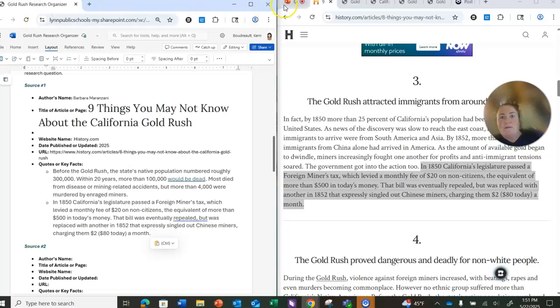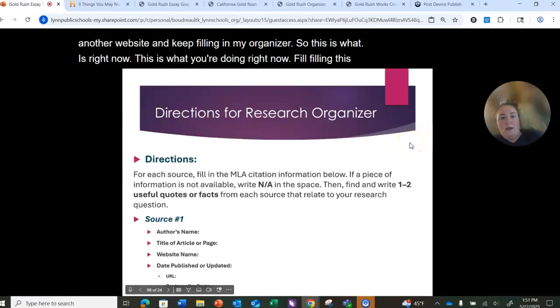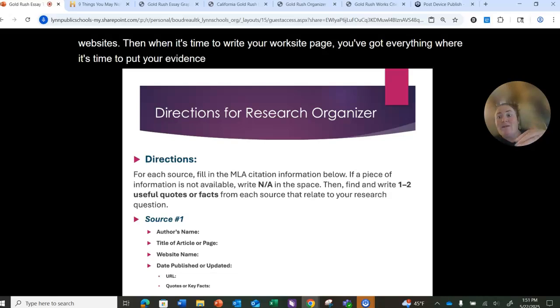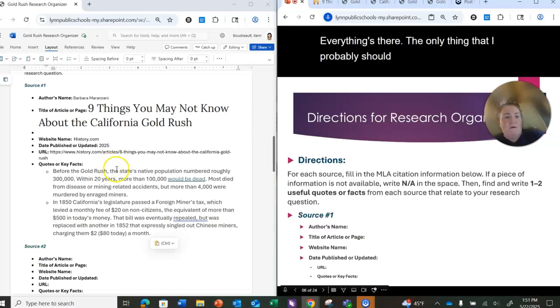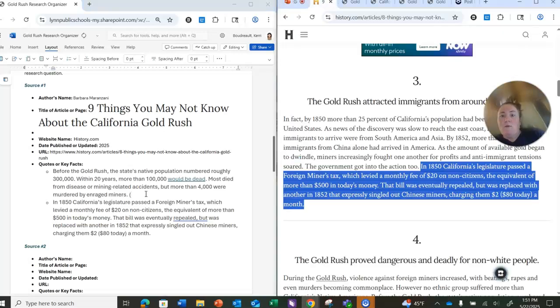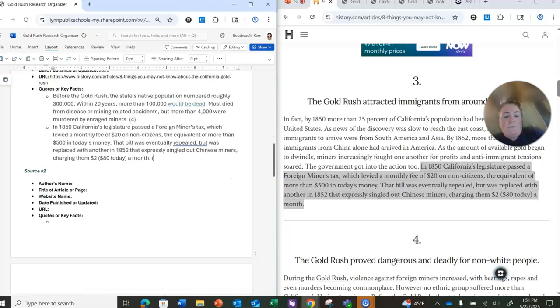So this is what your task is right now. You're filling this in, just like I just did. 3 websites. Then when it's time to write your works cited page, you've got everything. When it's time to put your evidence in, you have it. Everything's there. The only thing that I probably should have done to make my life easier is at the end of each of these quotes, I should have put what paragraph it was in, right? So these are numbered. That makes my life easy. So this was from paragraph 4, and this was from paragraph 3. But so that I have a proper citation when I put it into my organizer later for writing, I want to put that in there.